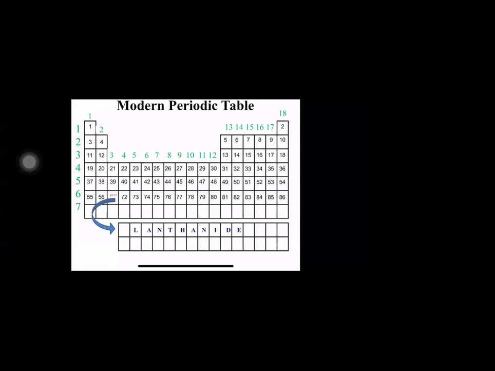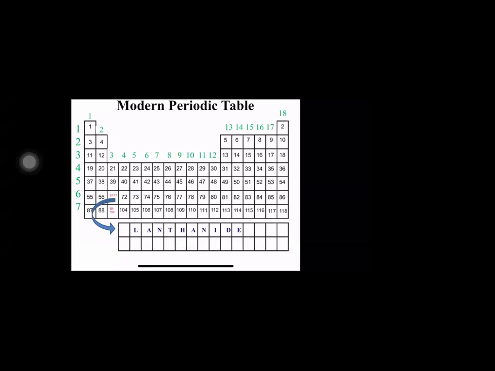Similarly, moving ahead with the 7th period now. 7th period will start with atomic number 87. And as we know, 118 elements till now, the table is completely filled. But again, in between, something is missing. What is missing in between? Come on, tell me. Elements with atomic number 89 to 103.